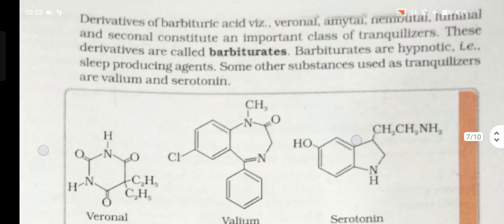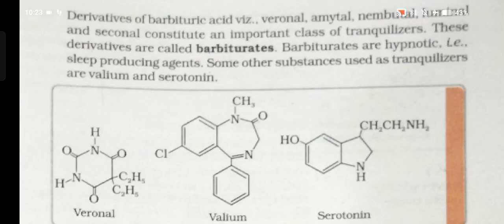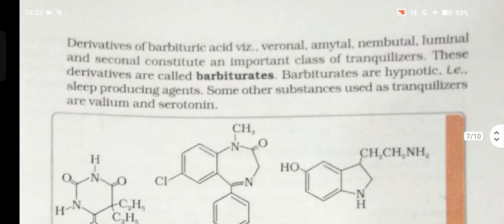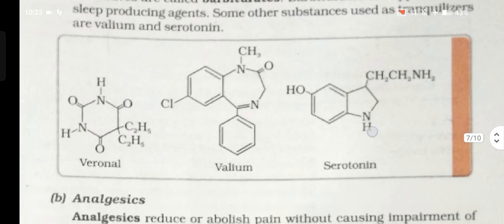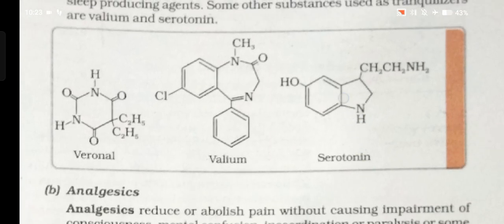Derivatives of barbituric acid, such as veronal, amytal, nembutal, luminal, and seconal, constitute an important class of tranquilizers. These derivatives are called barbiturates. Barbiturates are hypnotic, that is, sleep-producing agents. Some other substances used as tranquilizers are Valium or serotonin.